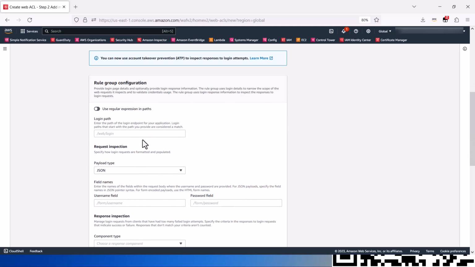Scrolling down, this is where we will configure the login group. Let's enter the path of your login group. I will just, for an example, put /path/login.